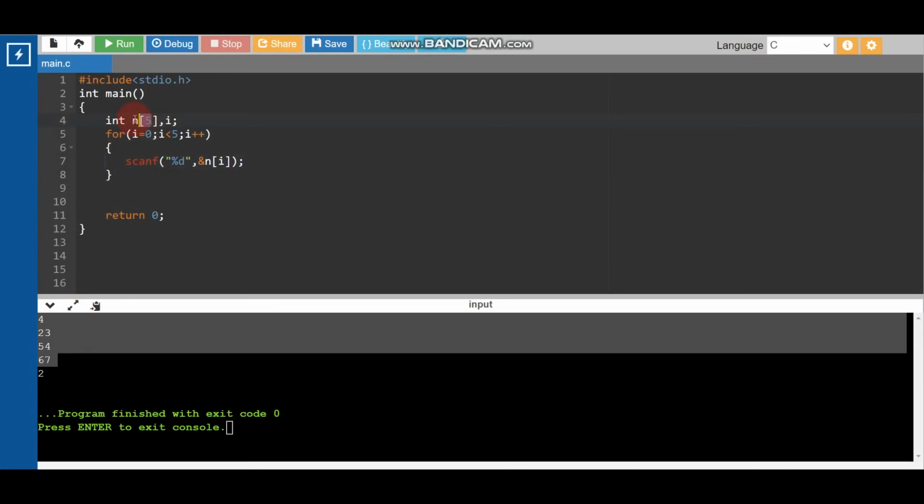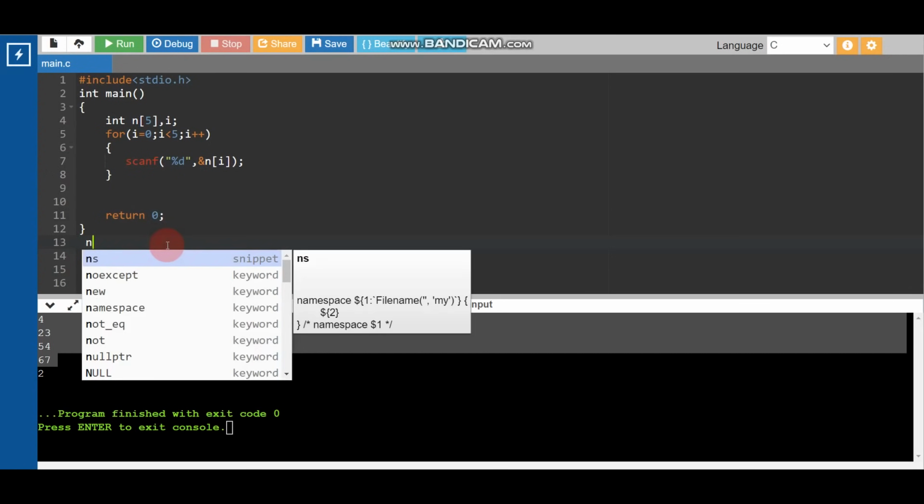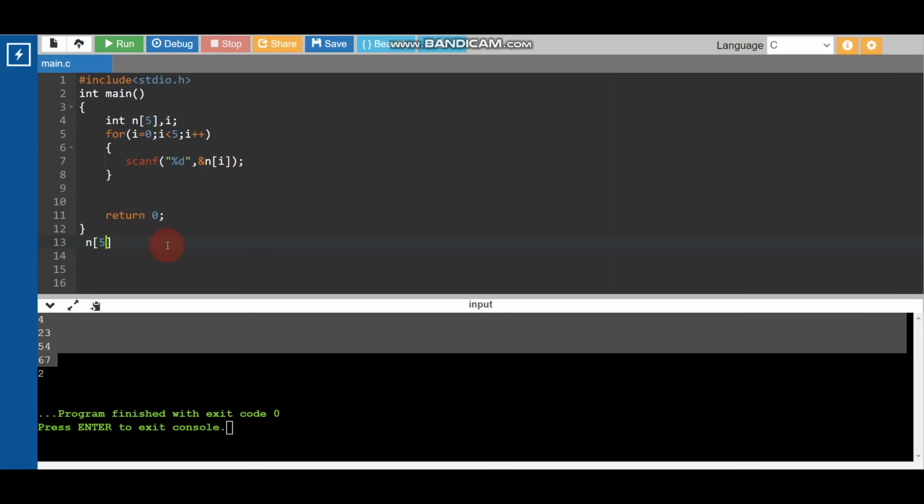So what is the value of this n? Let me explain again. The first input is 4, second input is 23, third input is 54, fourth input is 67, fifth input is 2. So this is storing like this.